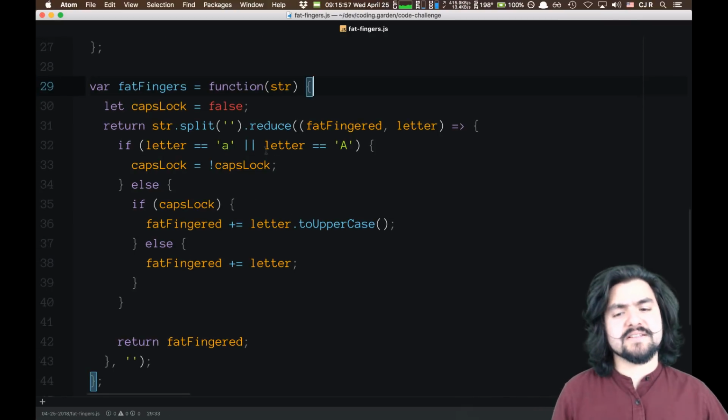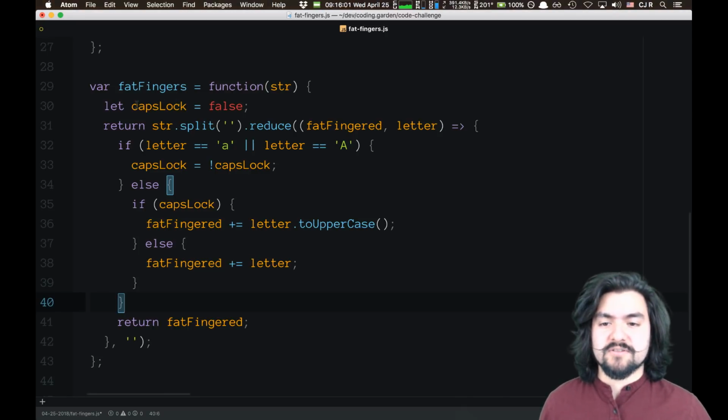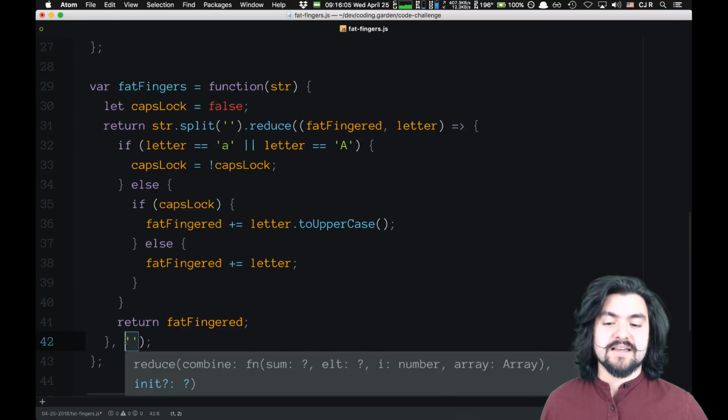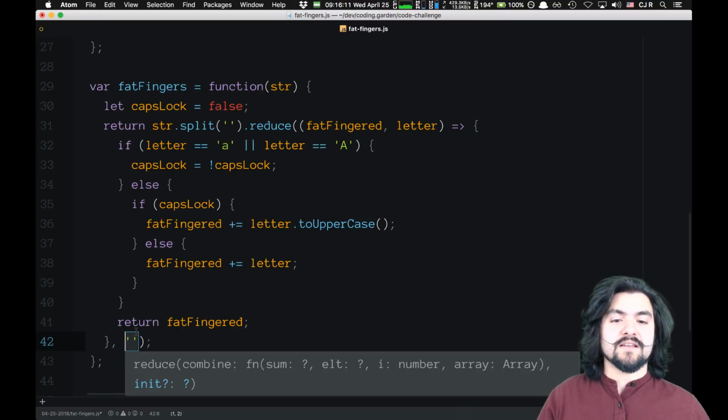The only thing here is we're using reduce, but we still have this variable outside of the reduce, caps lock. Technically, I could do a similar thing to what I did last time, where maybe we have an object and inside of that object we have fat-fingered and caps lock. And then if it's the last letter in the string, we just return the string itself instead of returning the object.